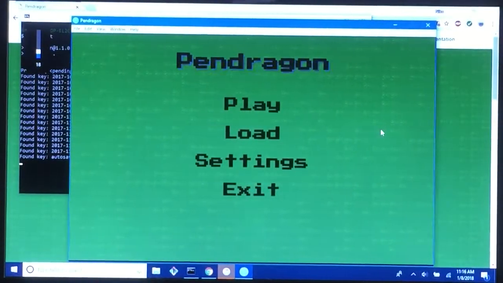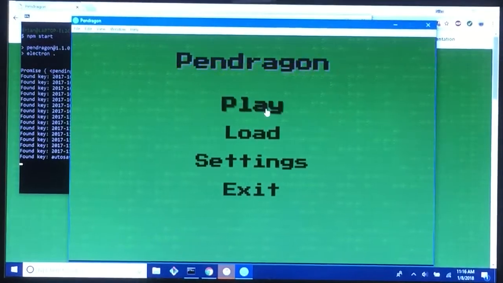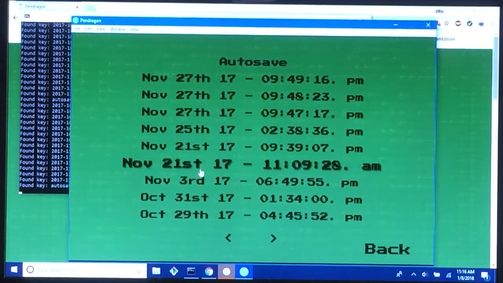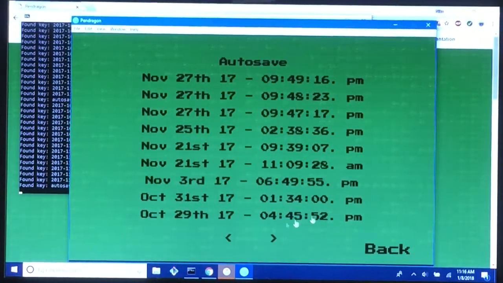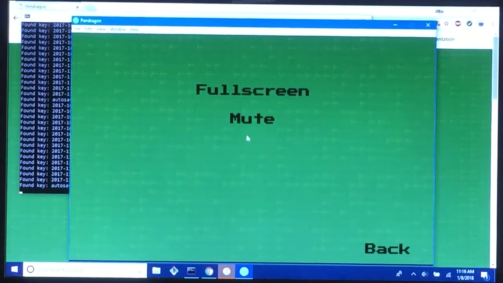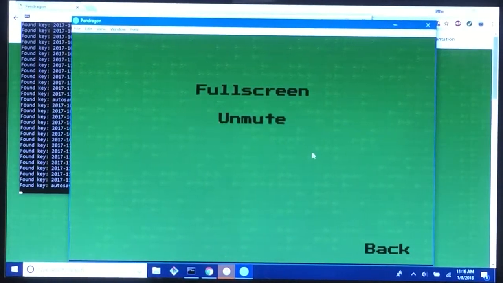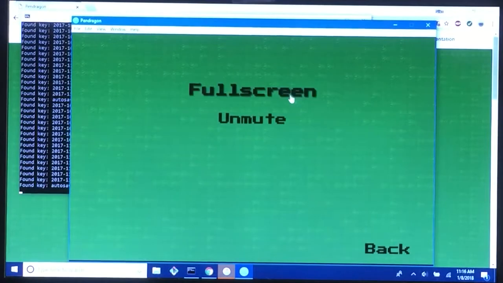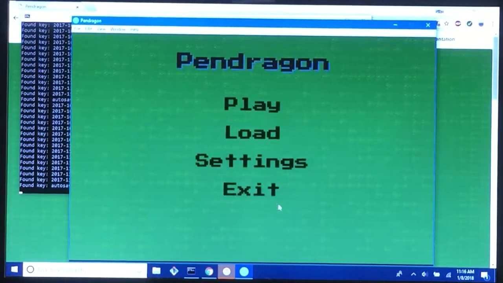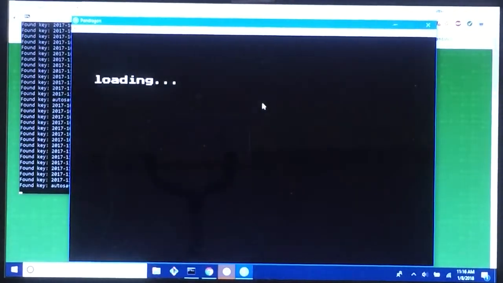You can see we've got some music playing. We can obviously play a new game. We can also load some old saves. You can save and load different games, so you can pick up where you left off. We also have two settings. I'll go ahead and mute the music for the remainder of the video. You can also put it in full screen mode if you'd like, but I'm just going to keep it in window mode. Also, obviously, you could exit the game, but we'll go ahead and start a new game here.